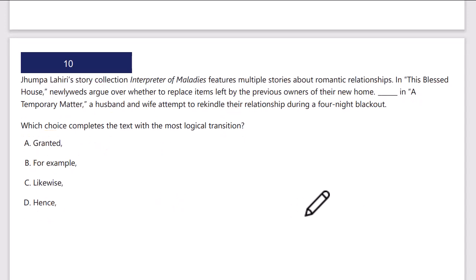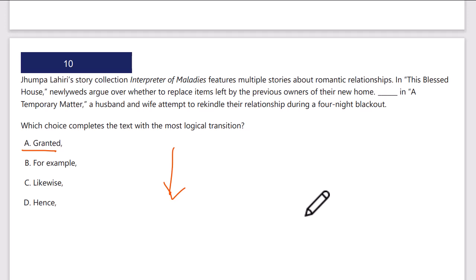Okay, another transitions question. See the transition words. Again, we've got this new one, granted, appears a lot. And I'm not going to go through the individual transition words. I'm going to read the first sentence before the underline, and then the second sentence, and try to assess the idea, the relationship of ideas here. Is it comparing, contrasting, cause effect, illustrative examples, additional information, what's going on? Okay. And then I'll pick my right transition word or phrase.